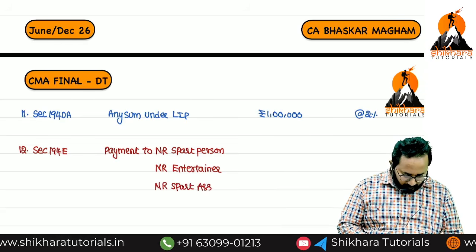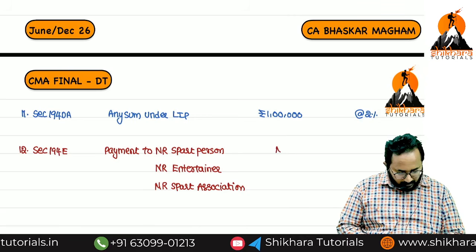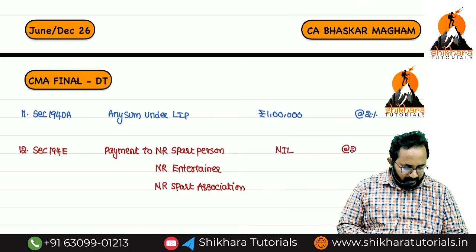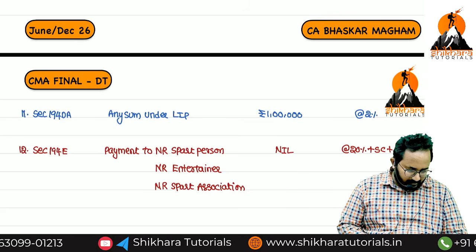What is the threshold limit? Nil. TDS rate is at the rate of 20% plus surcharge plus H and EC.